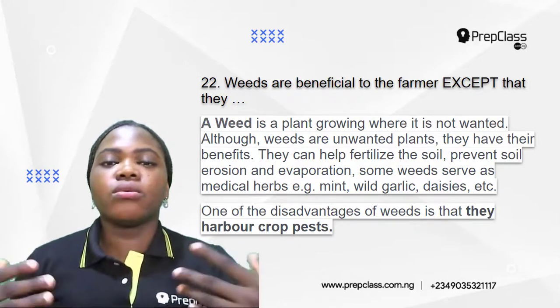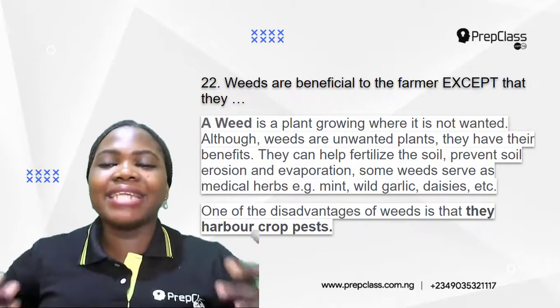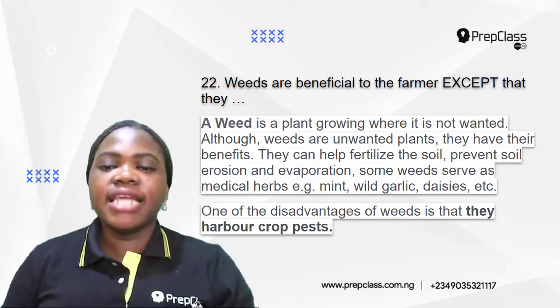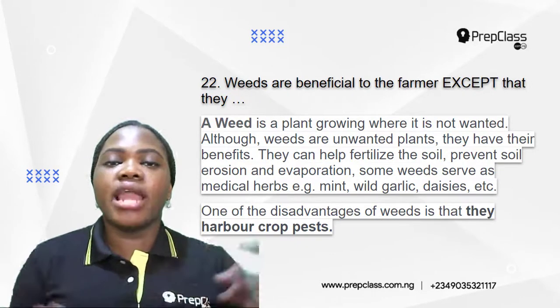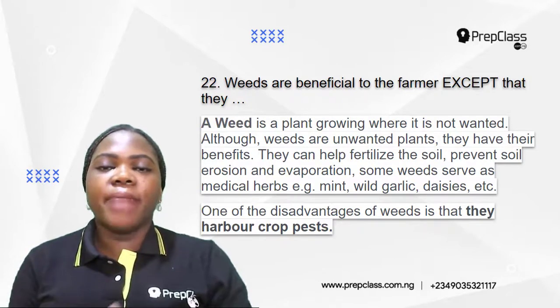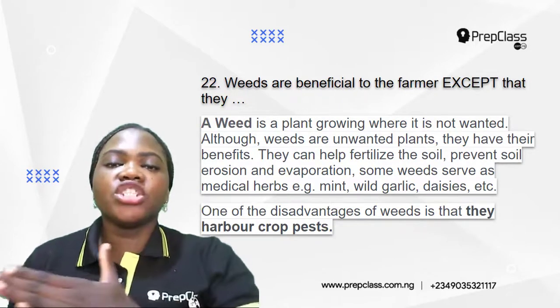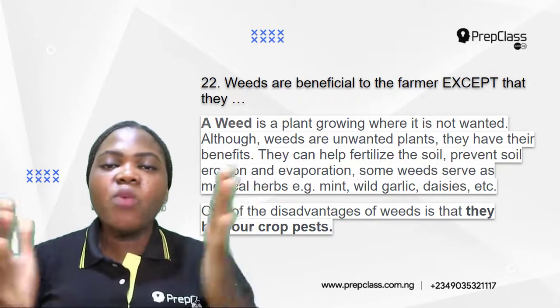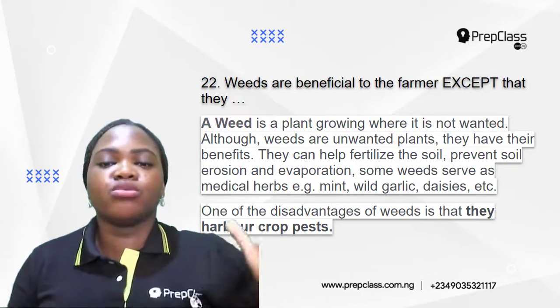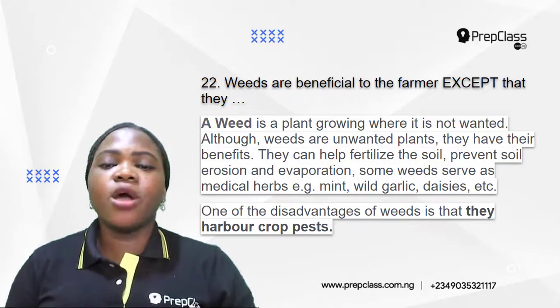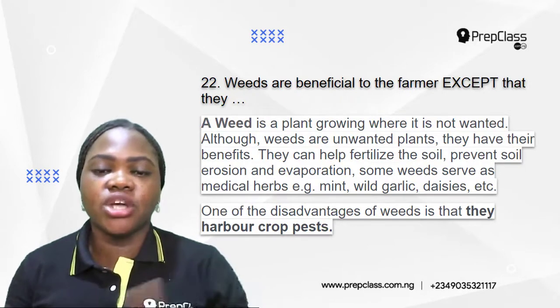So how are they beneficial to farmers? They help to fertilize the soil. They help to prevent soil erosion. Remember that soil erosion is the washing away of the topsoil. So when weeds are there, it prevents soil erosion. The topsoil will not be able to be washed away. And then it also prevents soil evaporation.